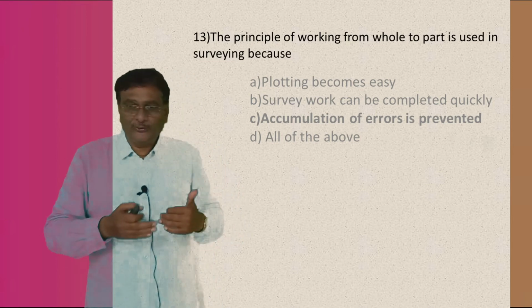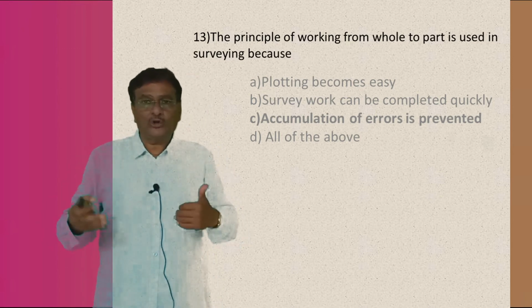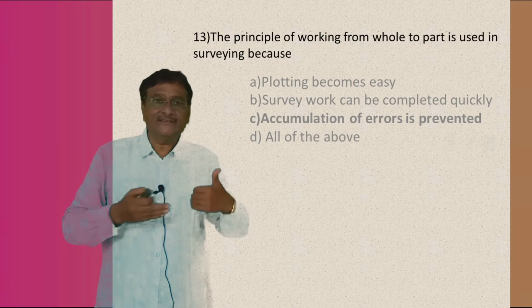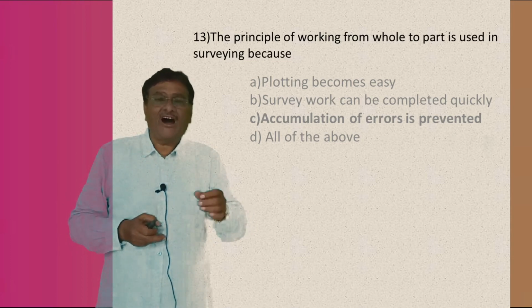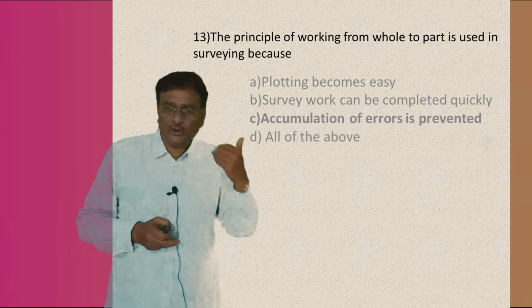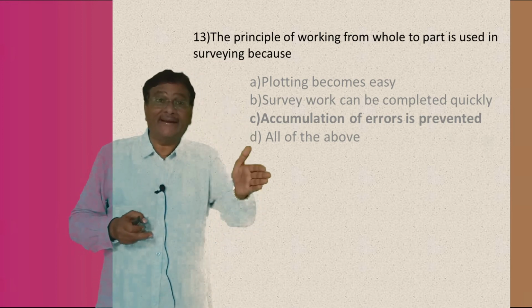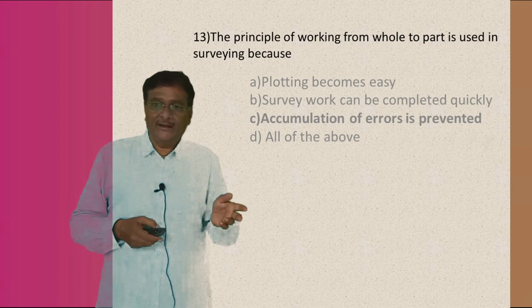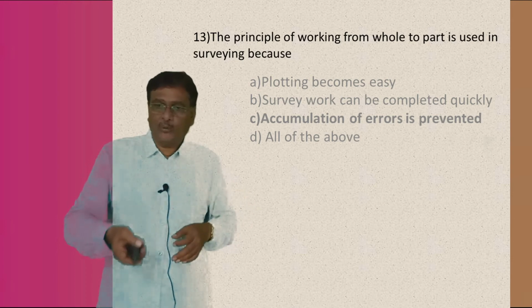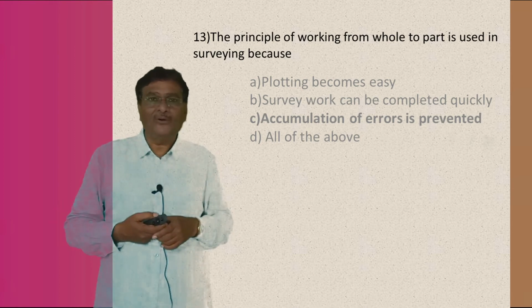Therefore, if you use the principle of working from whole to part in surveying, the accumulation of error is prevented, avoided.